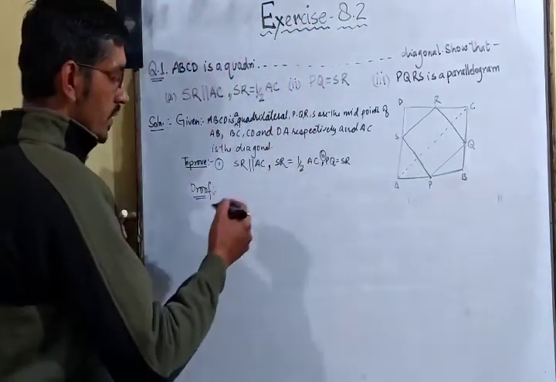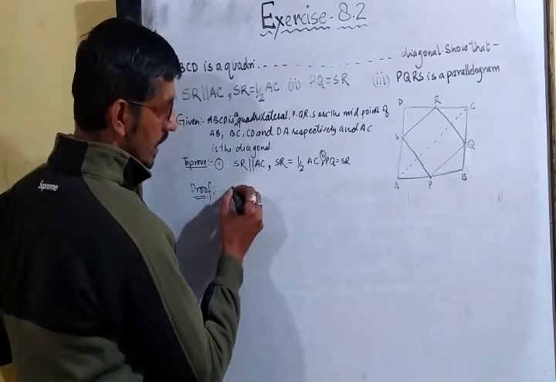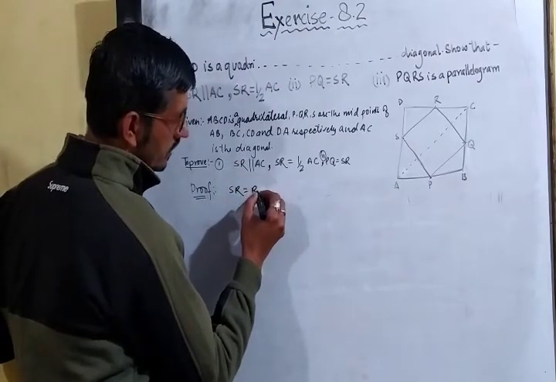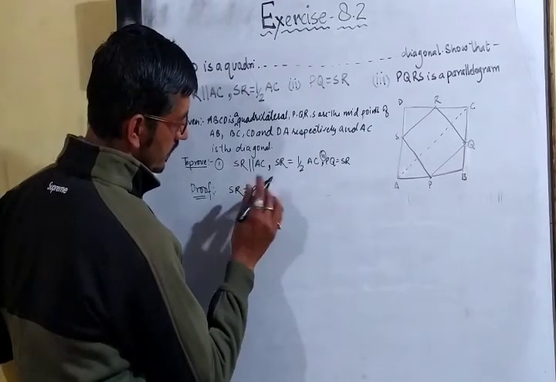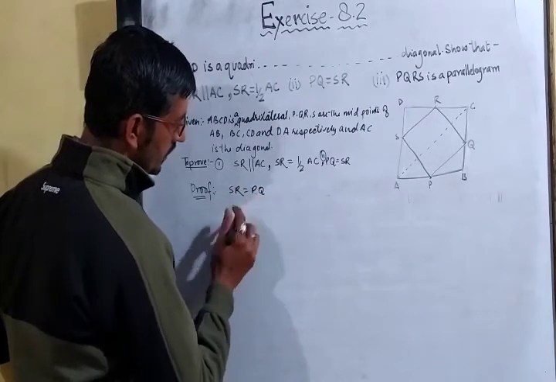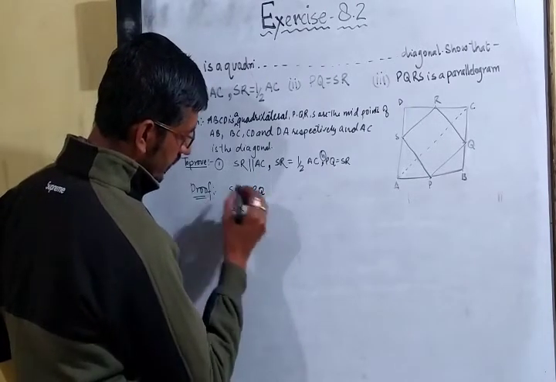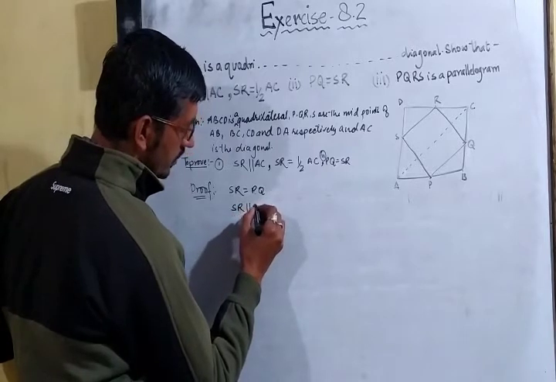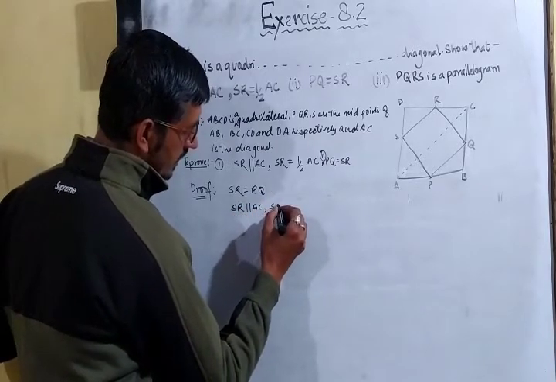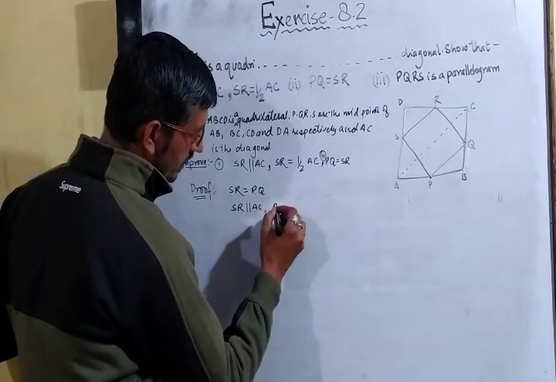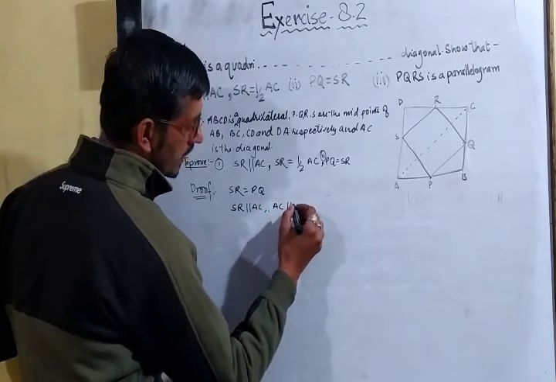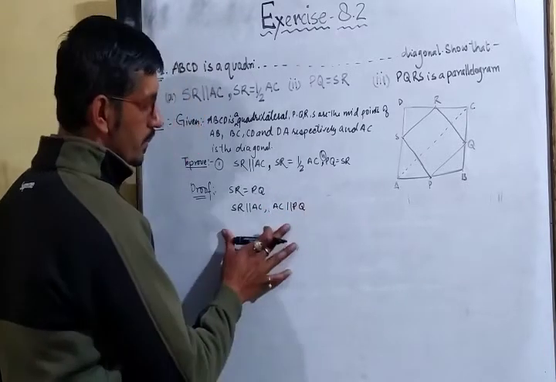So here what we have: SR is equal to PQ. Sorry, SR is equal to PQ, and here we have SR is parallel to AC and AC is parallel to PQ. This we have proved above.